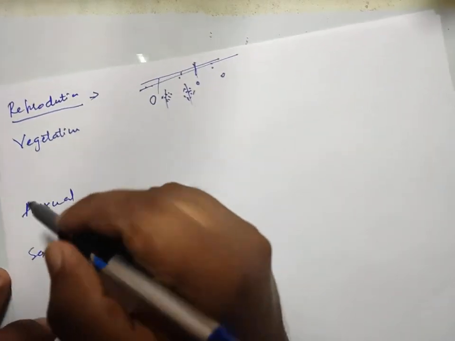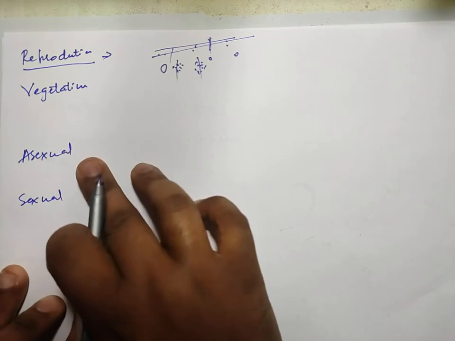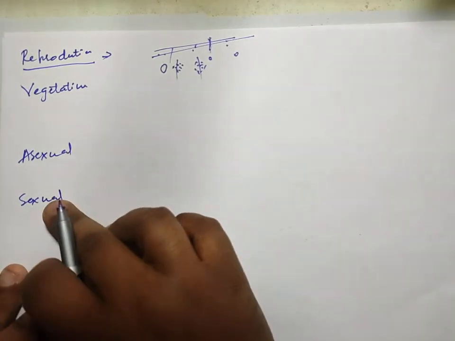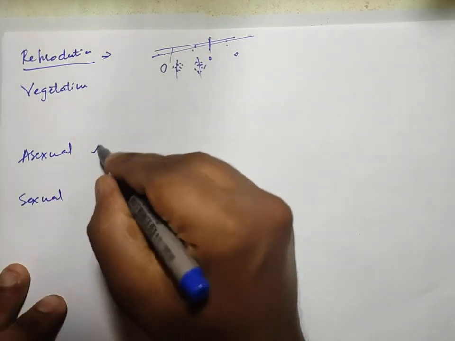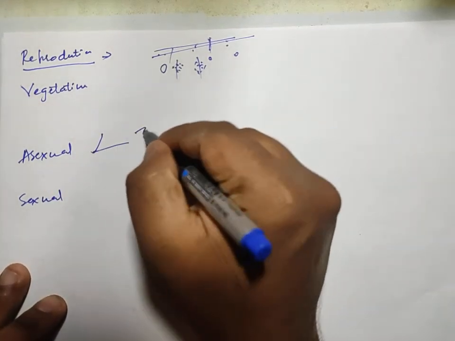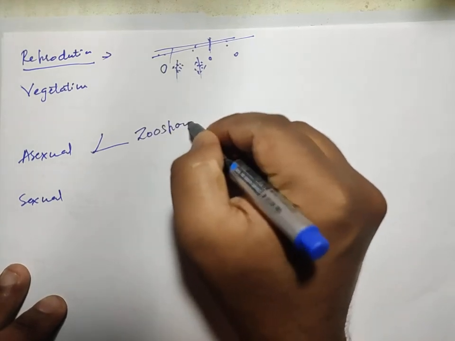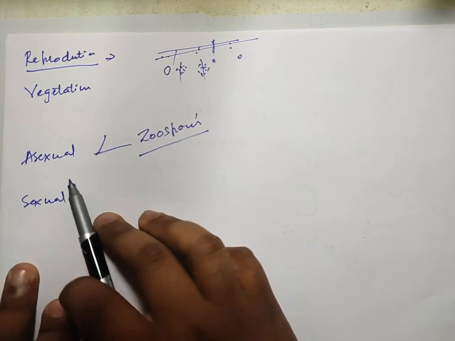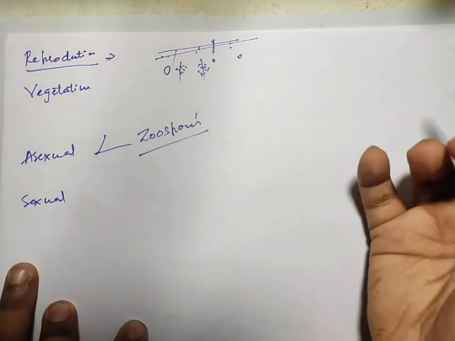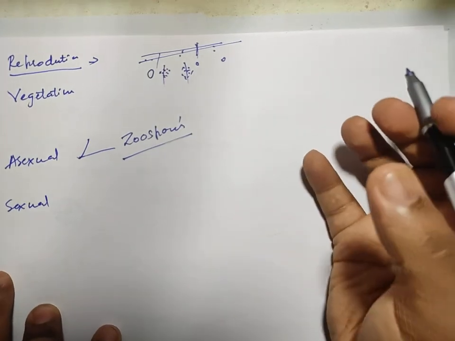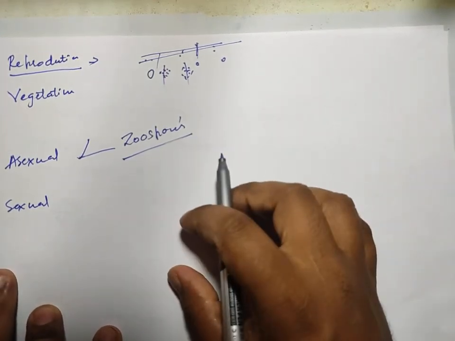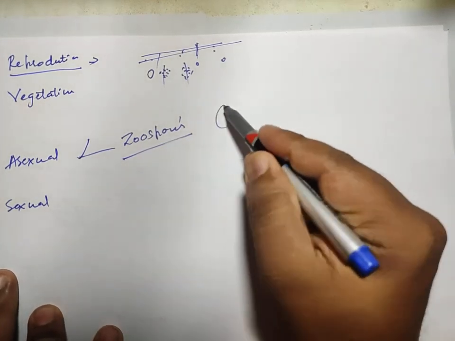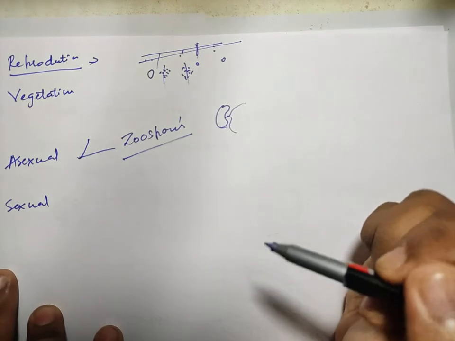Now next one is asexual. Asexual means what? Here there is no fusion. Actual fusion doesn't take place. Asexual reproduction usually takes place by the formation of zoospores. This usually takes place in unfavorable conditions, when there is water scarcity and other things. The cytoplasmic content gets condensed, and they start forming spores. They are called zoospores. Usually they are shaped with a flagellum.